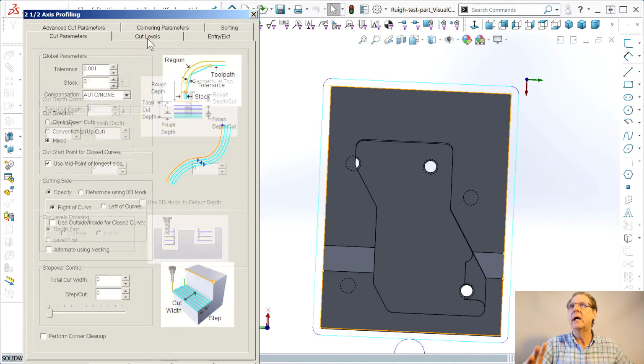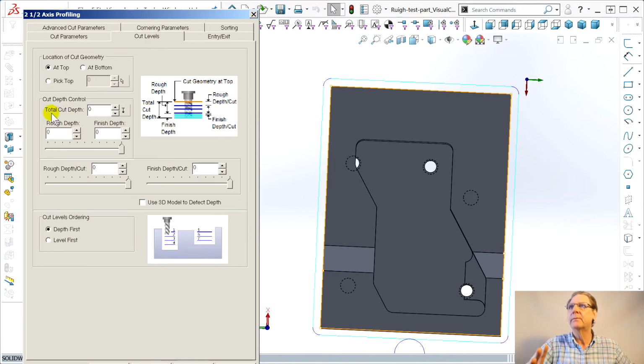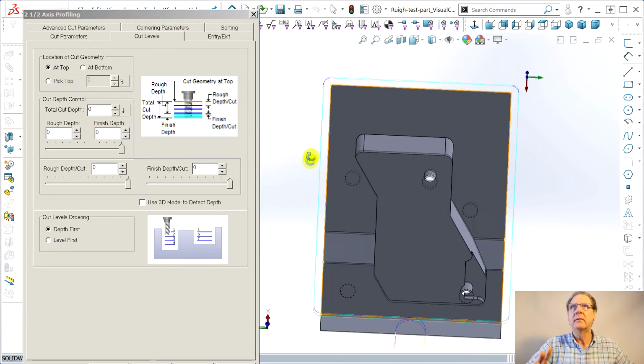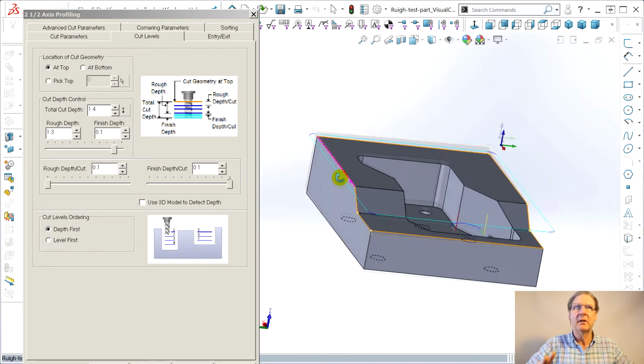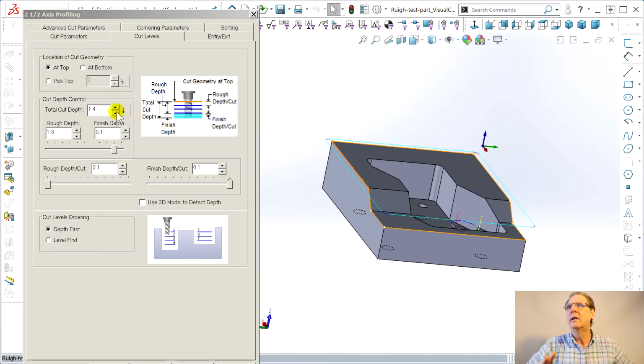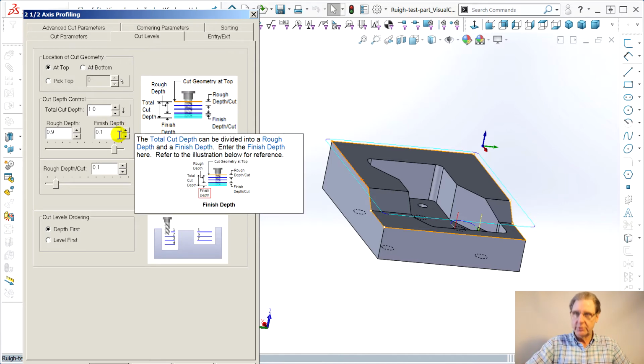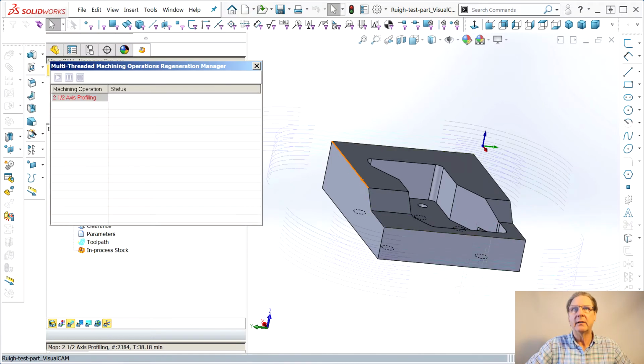Where was this? Cut levels. This is what we want. The location of the cut geometry is at the top. The depth of the cut. Okay, so if that's at the top, I know I want to go. See, it doesn't show you anything. That's a little unfortunate. 1.2. No, 1.02. 1.02. Generate.